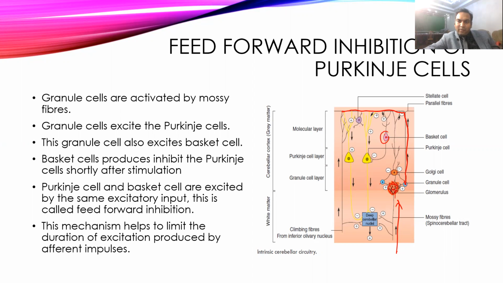Now as the basket cell is excited, the basket cell also sends output to the Purkinje cell, but which is of inhibitory nature. So first the Purkinje cell will be excited, and immediately it will get inhibited by the same stimulus. When we stimulate the granule cell, that stimulation causes stimulation of the Purkinje cells, and Purkinje cells send the output to the deep cerebellar nucleus. In the same short time, basket cell inhibition happens. So it will actually limit the duration of the excitation of the Purkinje cells. It happens for a short time immediately from the same stimulus.